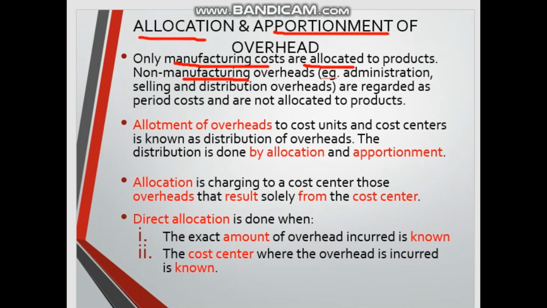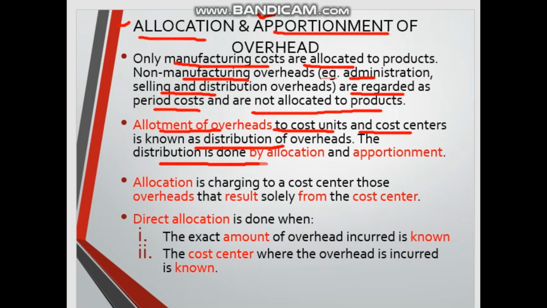Non-manufacturing costs, for example admin, selling and distribution that we just went through, are treated as period costs, so they are not allocated to the product. Allocation and apportionment refer to the manufacturing or production overhead. The allotment of overhead to cost units and cost centers is known as distribution of overhead, and it is done by allocation and apportionment.